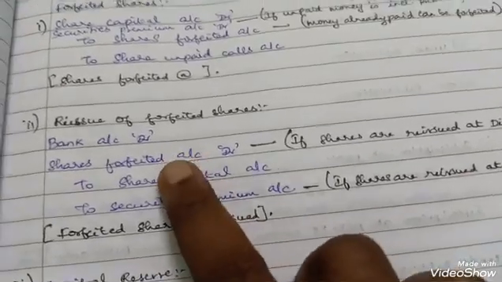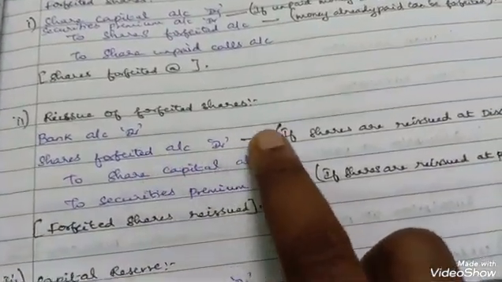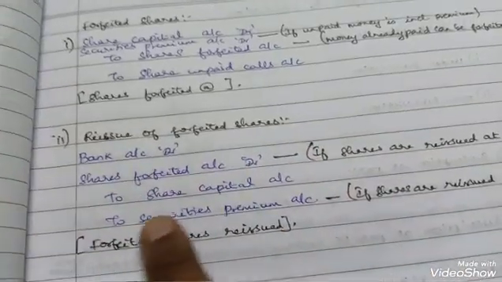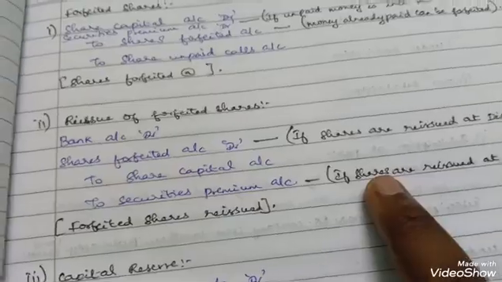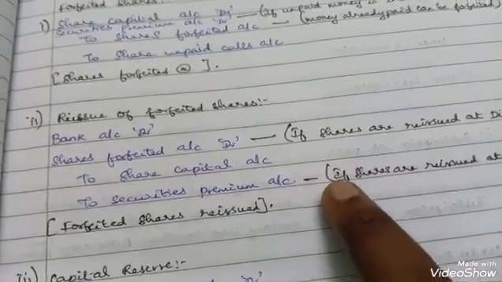Either this shares forfeited account debit will come, or this securities premium account will come. Okay, both will not come at the same time.